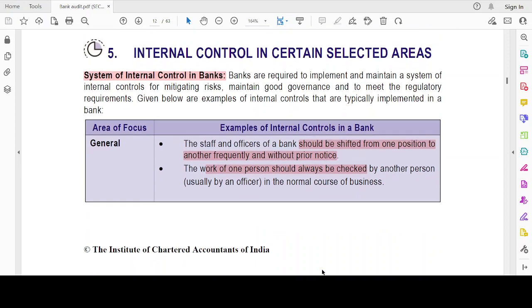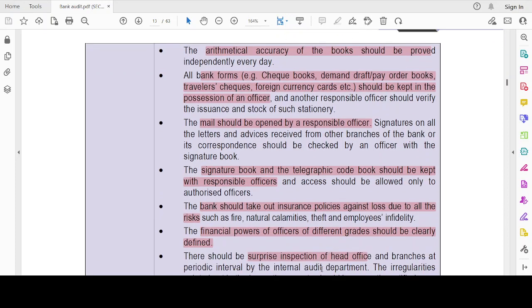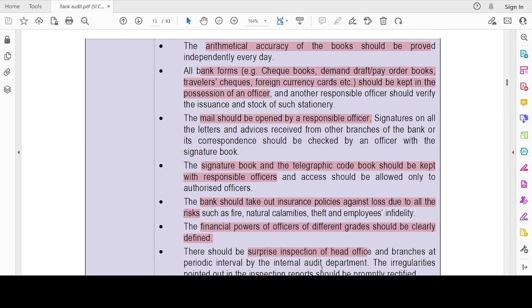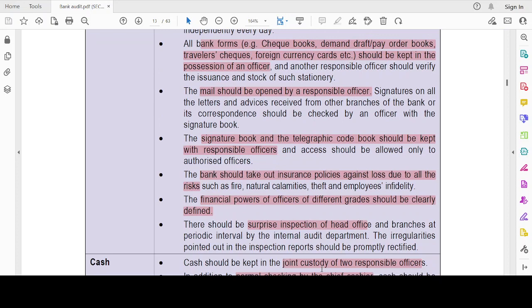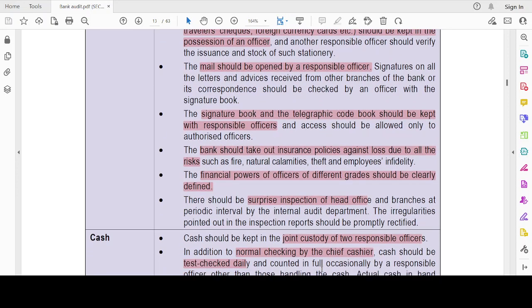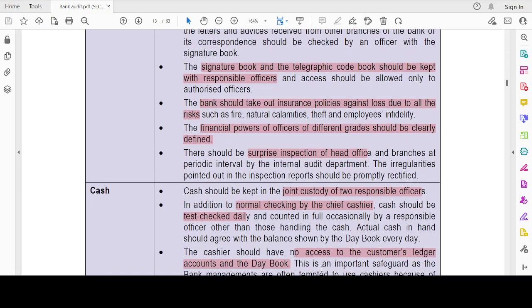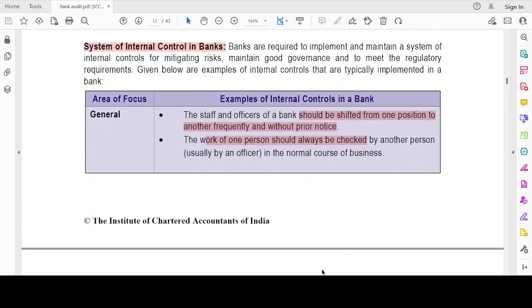Okay. General internal control: regular transfer between departments should be there. Okay. A check-per approach should be there. Arithmetical accuracy should be proved, and the bank form should be kept by the authorized person. Mail should be opened only by a responsible officer. Signature book should be with the responsible officer only. You have all these MCQs here, right? Then insurance policy should be taken for all the losses. Financial powers should be clearly defined, and surprise inspection should be made.